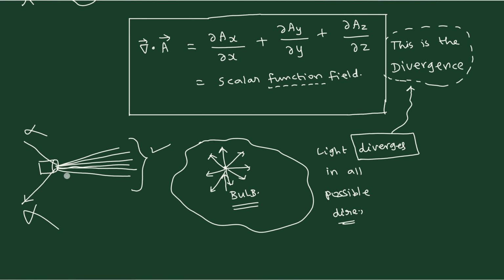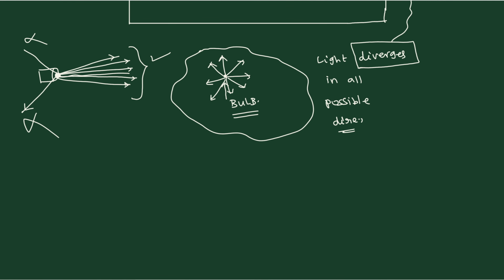Now we say that the light is diverging, because from one point it is diverging into different directions. It is not compulsory to have all the surrounding 360 degrees or the 4 pi steradian solid angle. That much is not required. But the moment it is deviating from the original line, we say it is diverging. So the concept of divergence is clear, and now immediately you should be in a position to tell whether divergence is there for the electric field or not. You have to tell yes or no.